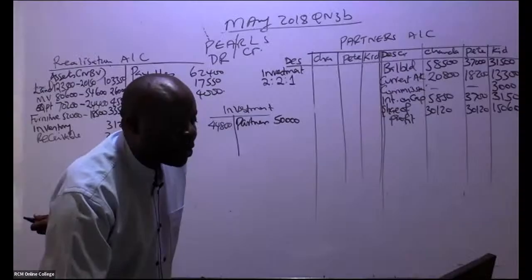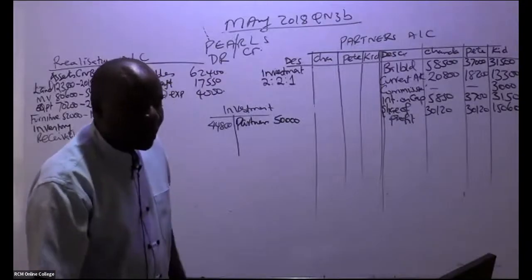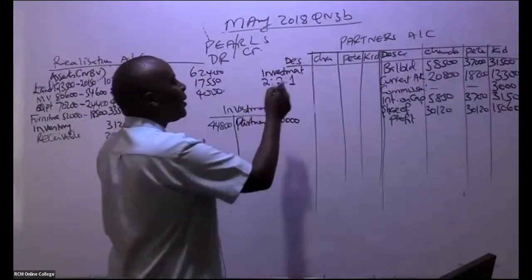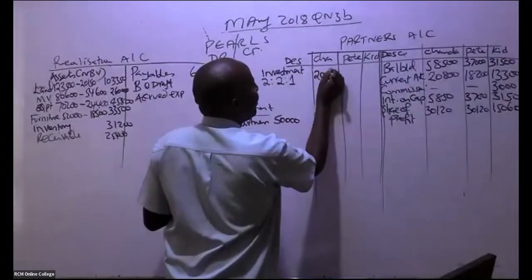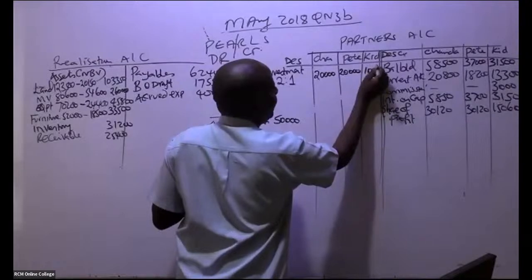So in this case here, could you kindly apportion this 2:2:1? So this gives us 20, 20, 10. This gives us 20,000, 20,000, 10,000 like that.